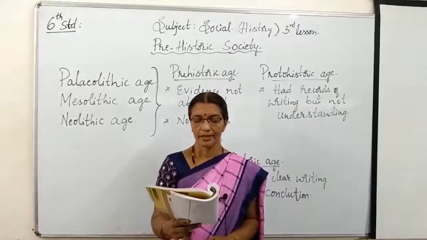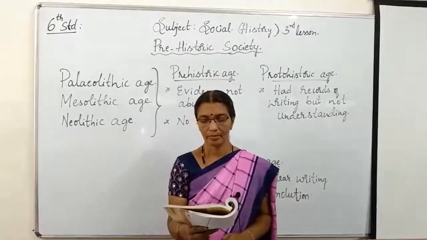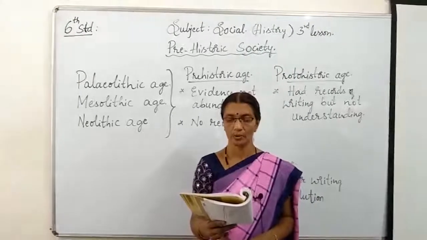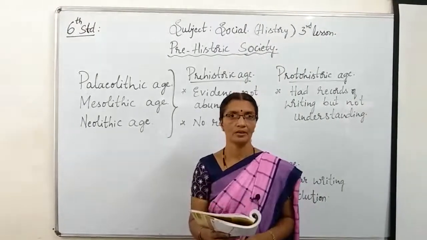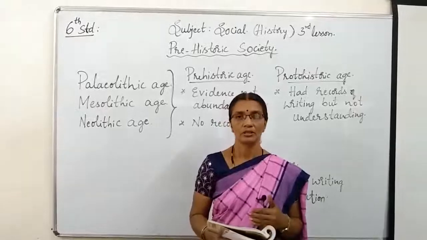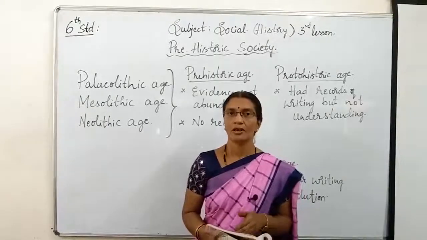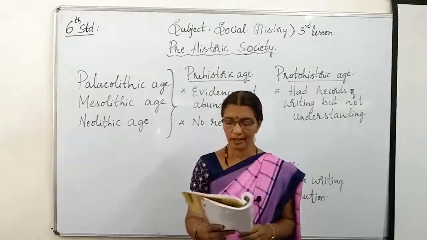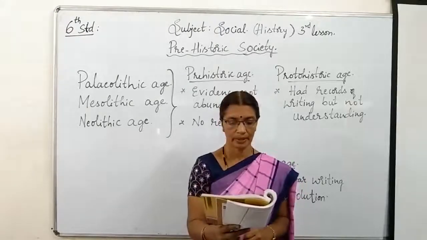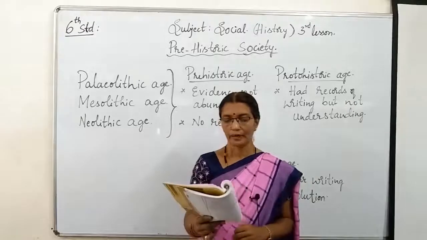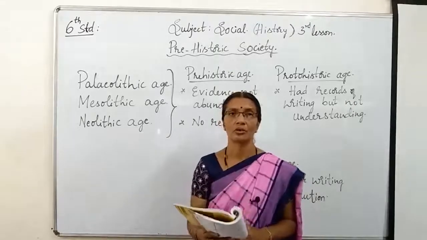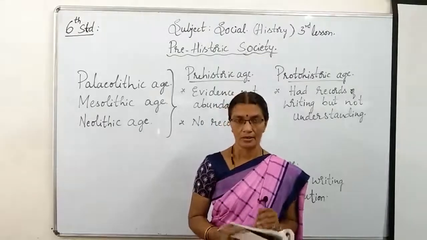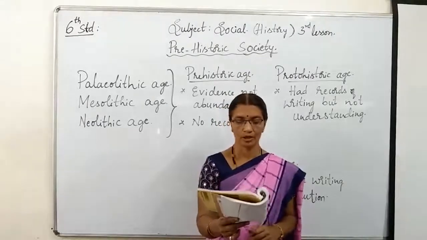Next, the period that has a record of writings but is not understood by the succeeding ages is known as the proto-historic period. So the second is the proto-historic period. In this stage, writings were there but were not understood by anyone. For example, the period of the Harappan civilization. In the Harappan civilization we get many writings but we cannot read them. So that is the proto-historic period.